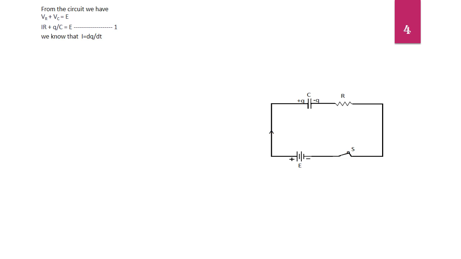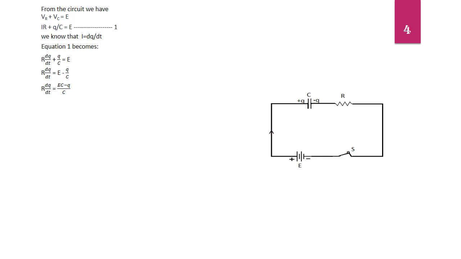We know that I equals dQ by dt. I is current. Current is rate of flow of charge. Hence, the equation 1 becomes R into dQ by dt plus Q by C equals E. Taking Q by C to RHS, we get R into dQ by dt equals E minus Q by C. Now, taking LCM on RHS, we get R into dQ by dt equals EC minus Q by C.